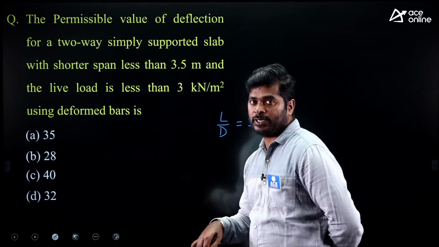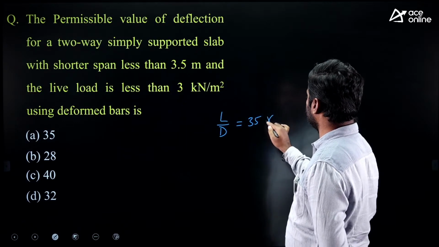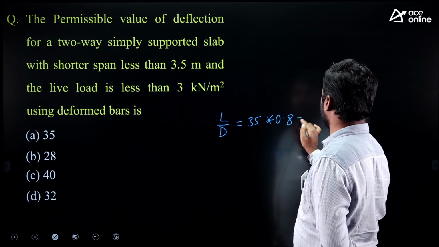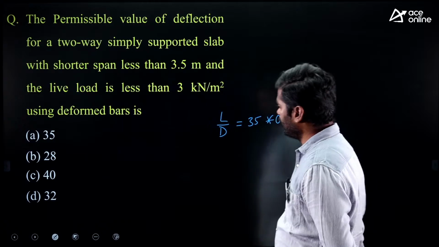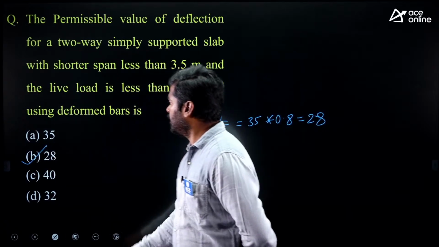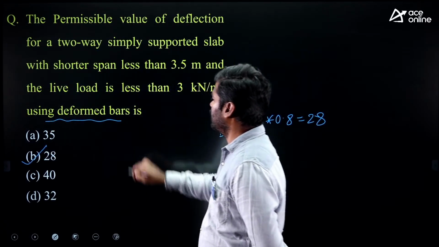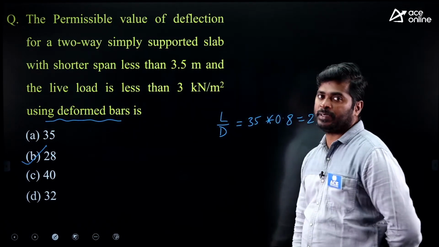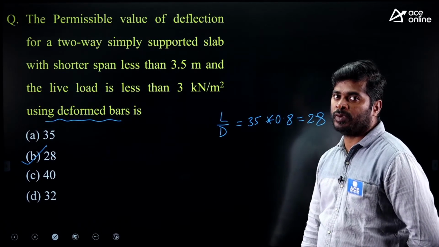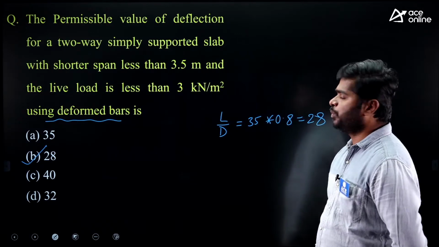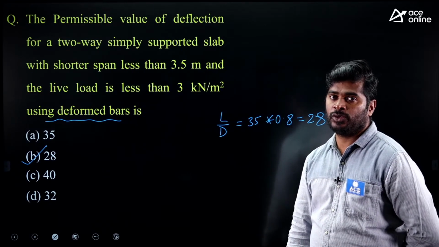It is for mild steel. If you want for HYSD bars, multiply with 0.8. It is 28. Option B is correct. They asked deformed bars. Otherwise, it is 35. L by D ratio for two-way slabs. For simply supported slabs, L by D ratio is 20.